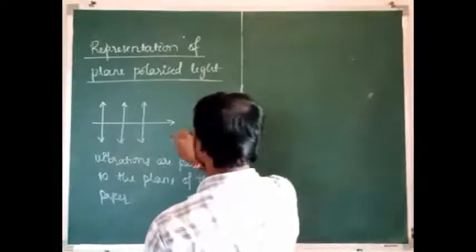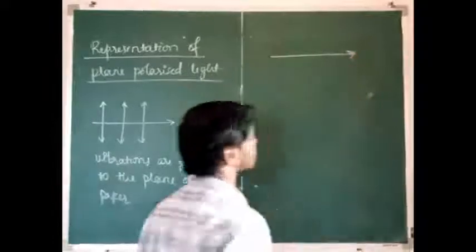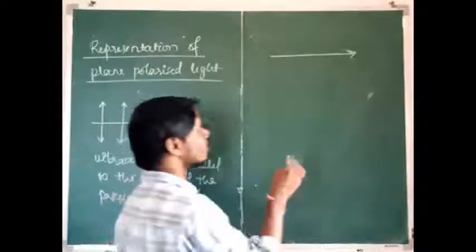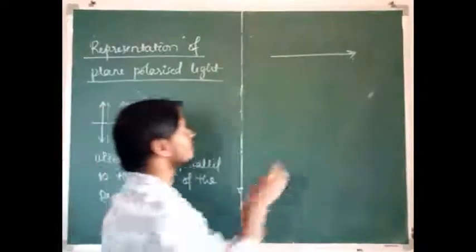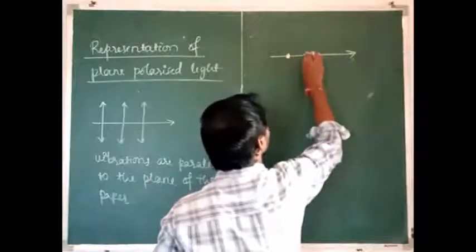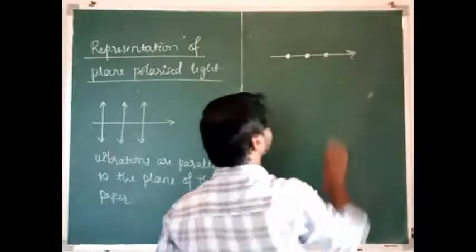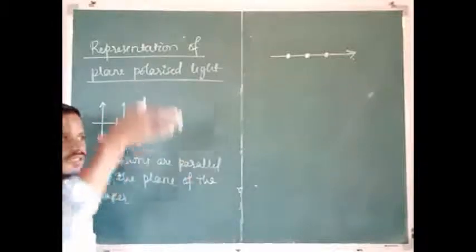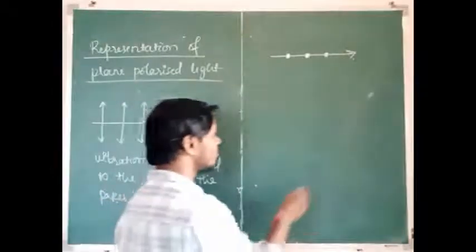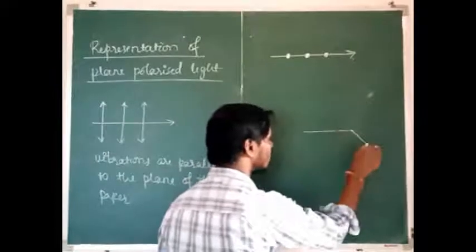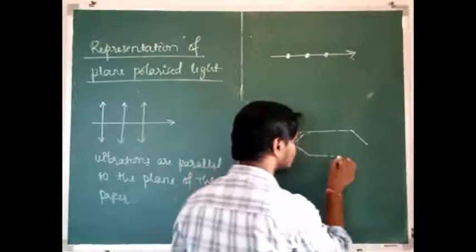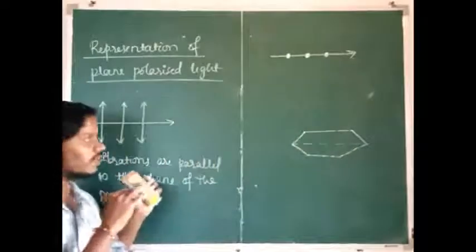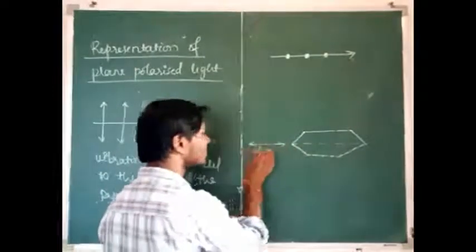It is the direction of propagation of the wave. If the vibrations are perpendicular to the plane of the paper, then we represent the plane polarized light like this. It means these vibrations only pass through the pass axis, but not those vibrations. So when we arrange the polaroid like this, only these vibrations can pass through the pass axis.